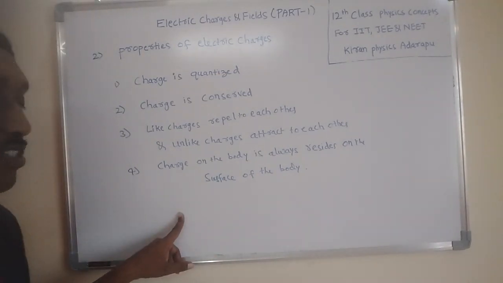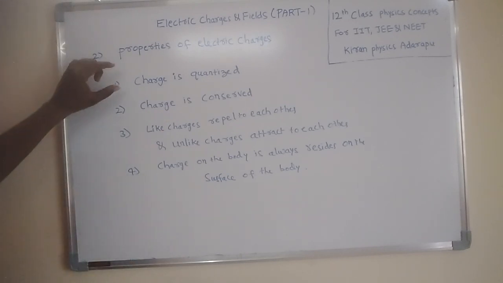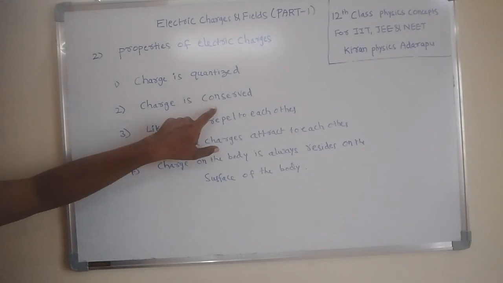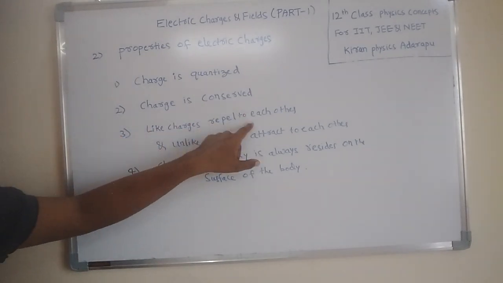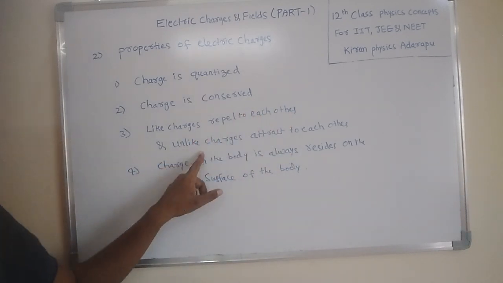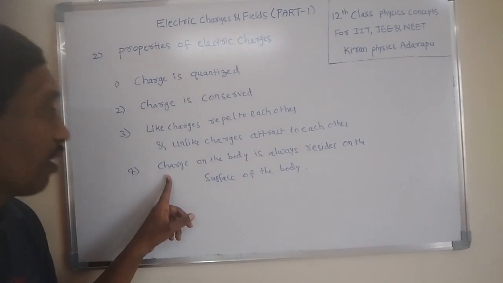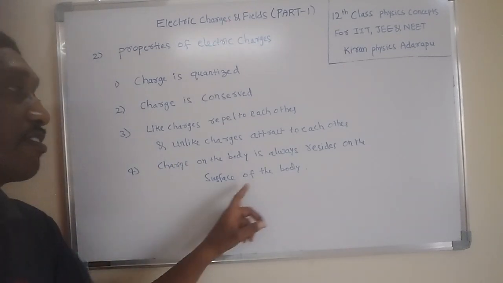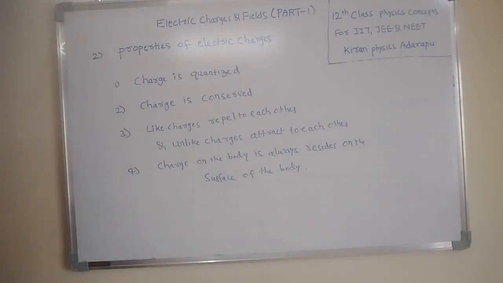So these all are the properties of electric charges. Listen carefully. First, charge is quantized. Second, charge is conserved. Third, like charges repel each other, and unlike charges attract each other. Next, one more important property: charge on a body always resides on the outer surface of the body. These all are the properties.